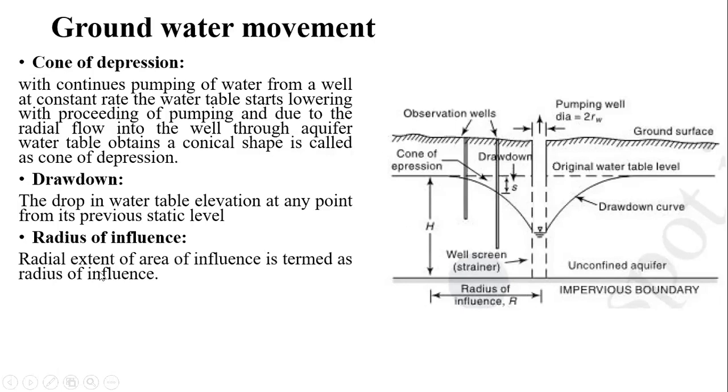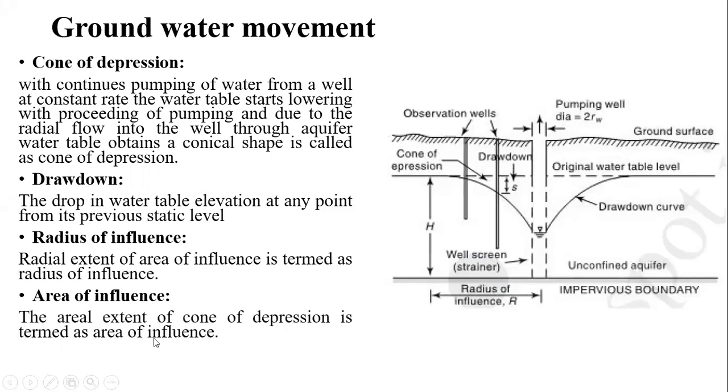Then the radius of influence. The radial extent of an area of influence is termed the radius of influence. It means that whatever the radial influence, from the area from which the water is getting influenced, or drawdown is going to occur, or the depletion of the water level is going to occur, that particular radial influence is considered the radius of influence. Whereas the area of influence is nothing but the areal extent of a cone of depression. Areal extent of a cone of depression means from this point to this point.